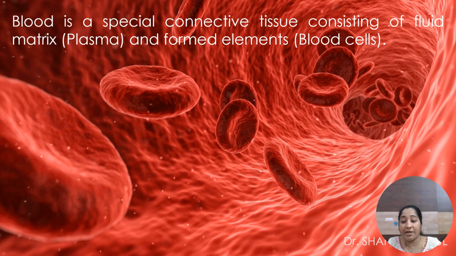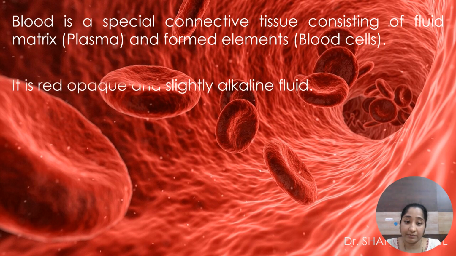Here we are discussing blood. Blood is a special fluid connective tissue having a fluid matrix, that is plasma, and a second component, the formed elements. They are generated in the body, hence they are called formed elements. Those are the blood cells.